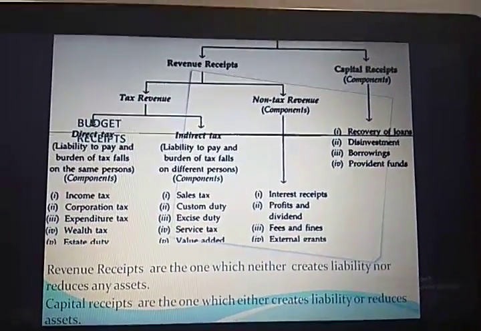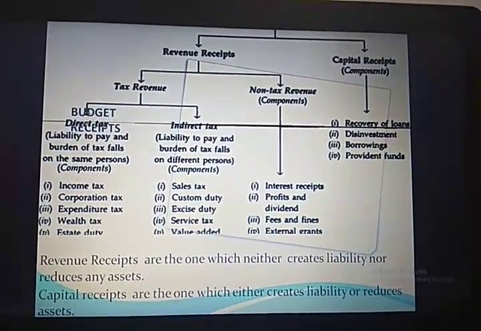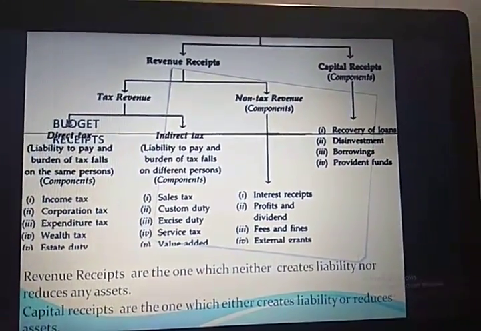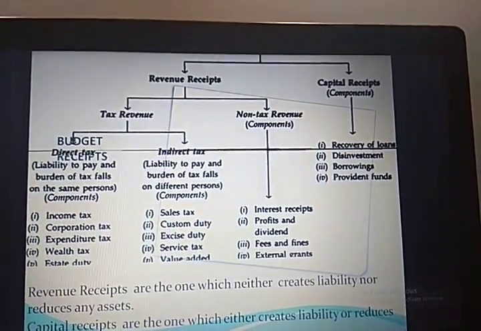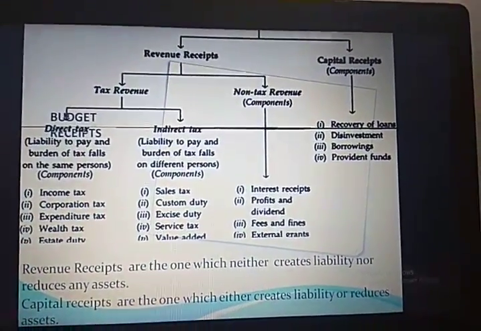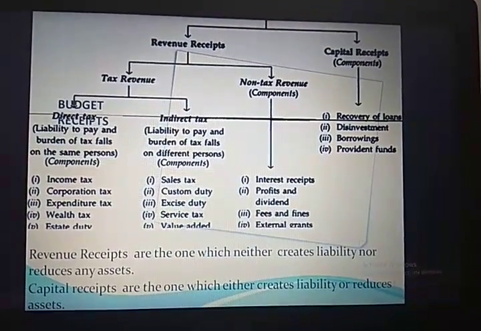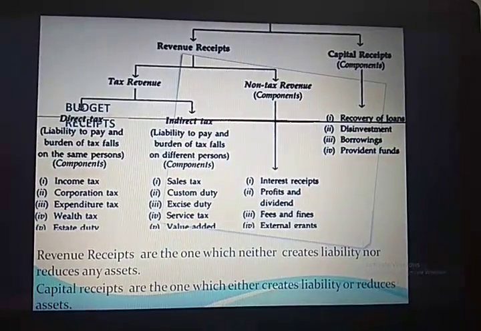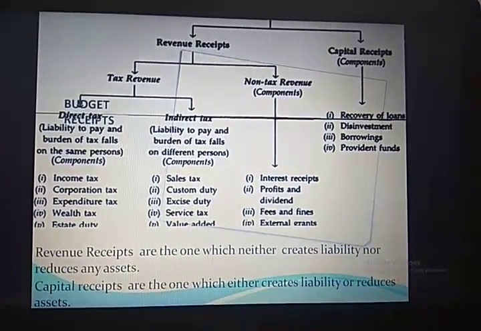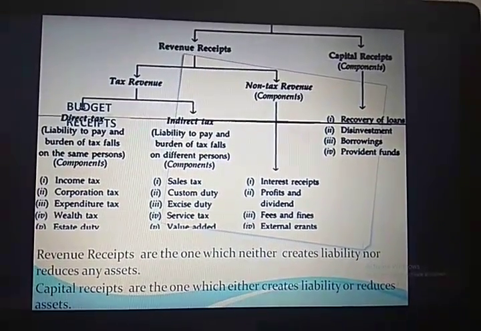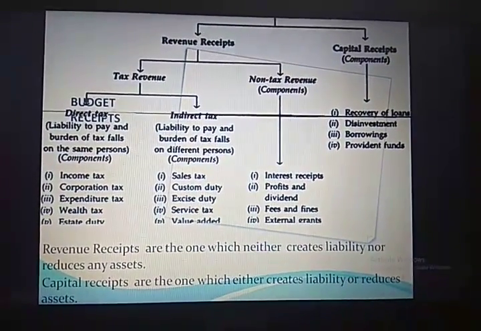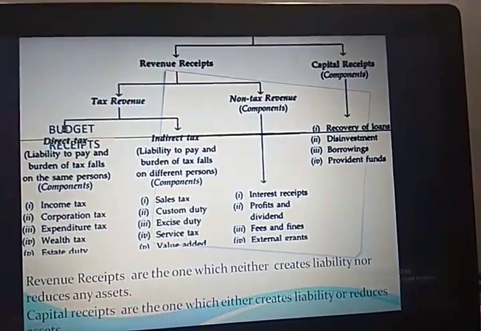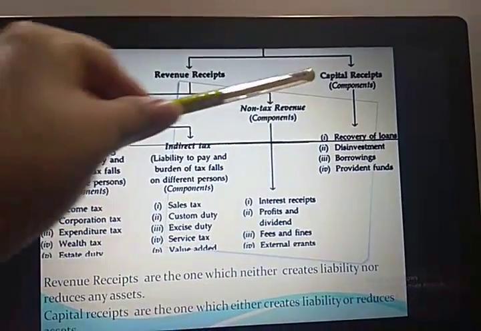What are assets? Assets are generally in the form of fixed assets, which are my wealth, right? So for any firm, or if the government of your country is purchasing any fixed assets, it can be cranes. Let's take an example. Suppose the government of your country has purchased cranes for the construction of flyovers. The purchased cranes remain with the government for many years. So these cranes are an example of assets for the government of the country.